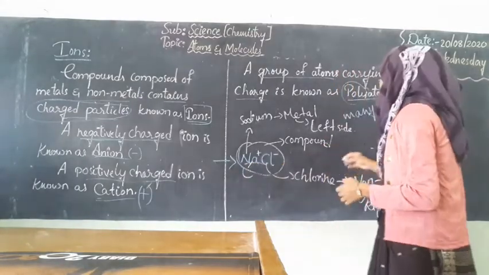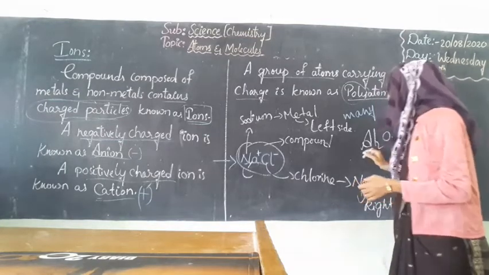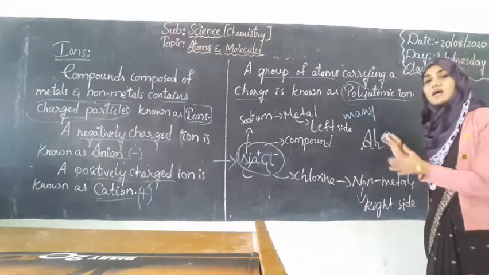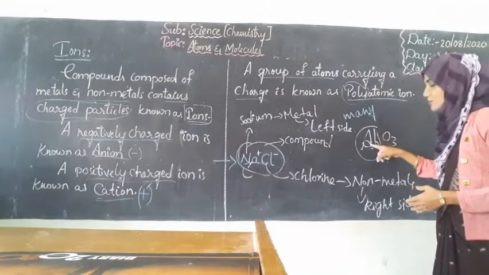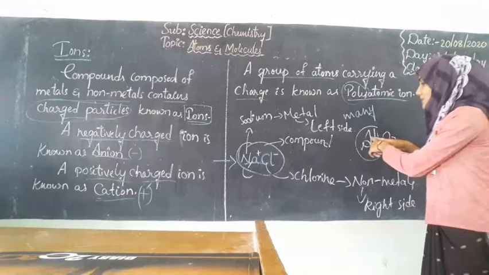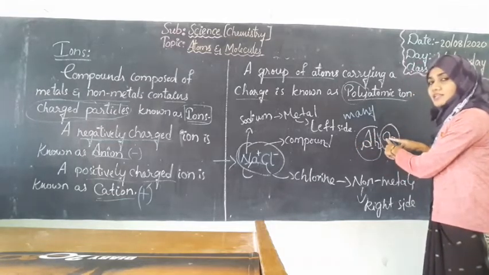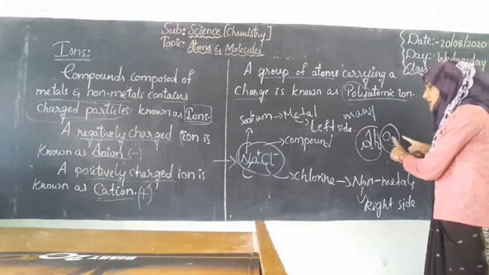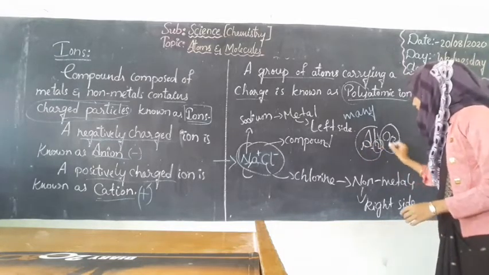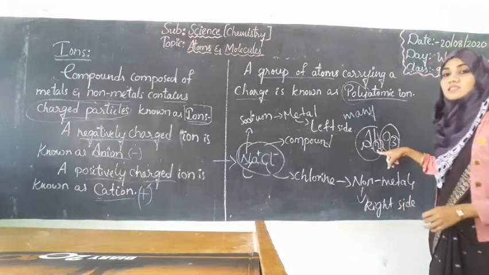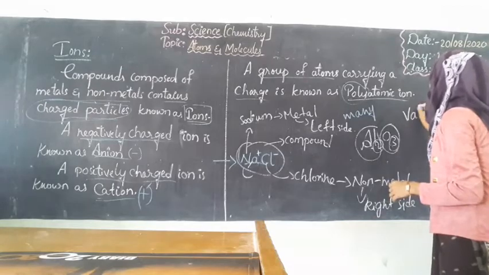But what about this, Al2O3? So aluminium oxide, it is also a compound, and in this case also you can observe aluminium is a metal, and metals are kept at the left side, whereas oxygen is a non-metal and it is placed on the right side. So we have followed that, but what about this 2 and 3? What does this indicate? It's nothing but the valency.